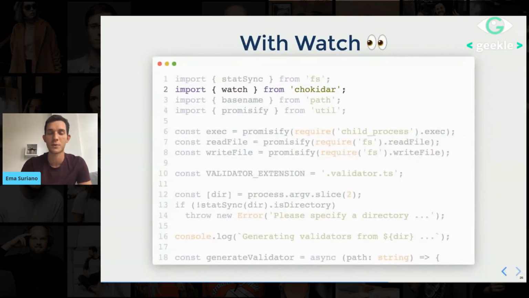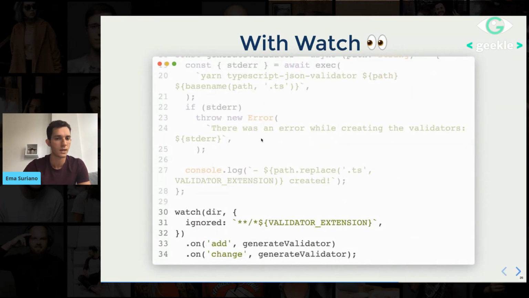And then I created a watch feature. So I'm using Chokidar. It's a Node.js library that allows you to watch folders and files for specific events. And it provides this function watch. So it actually wasn't that complicated. I'm just watching the directory. And in case someone adds a new file or changes a file, it's going to call generate validator.